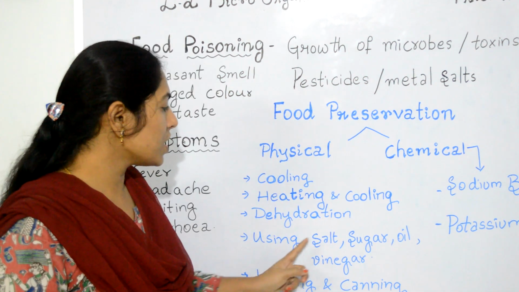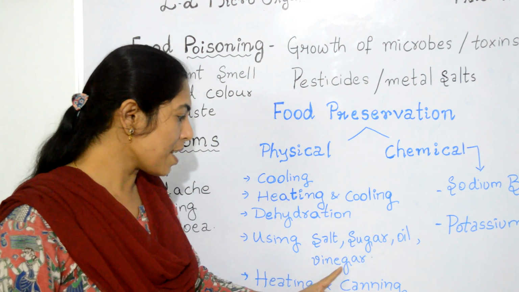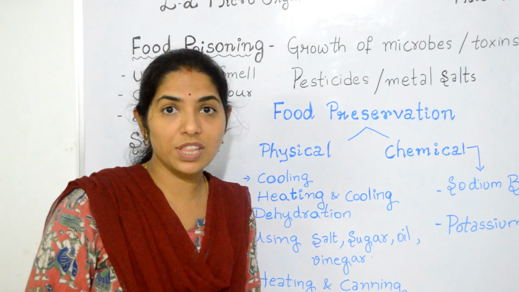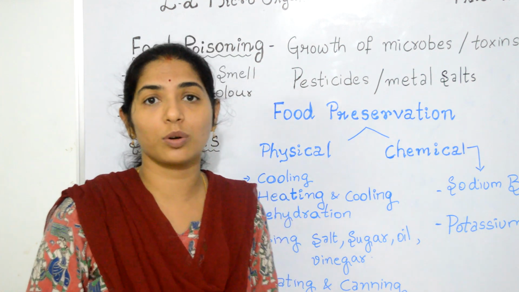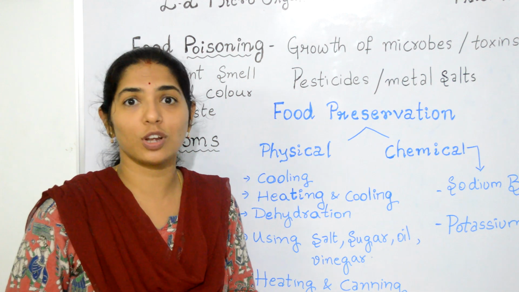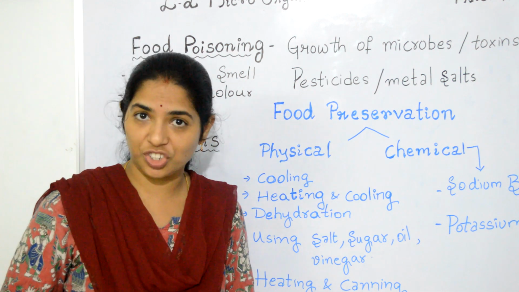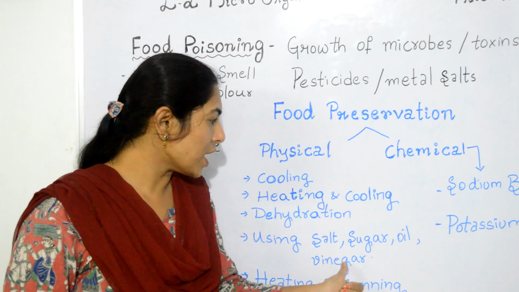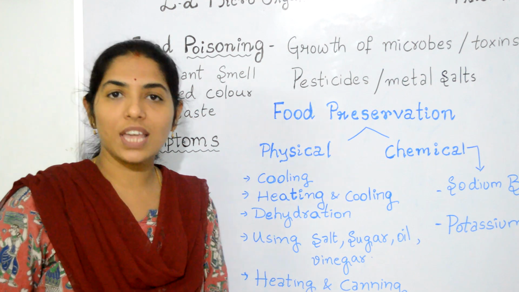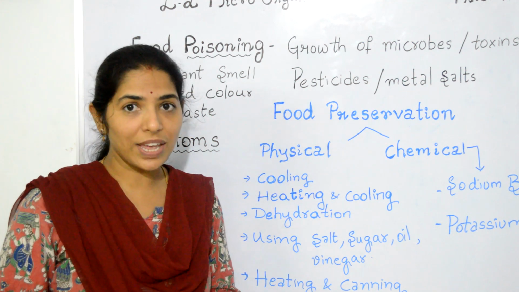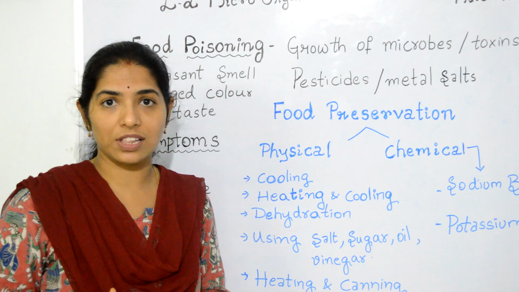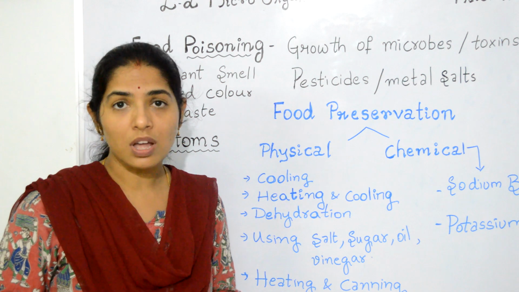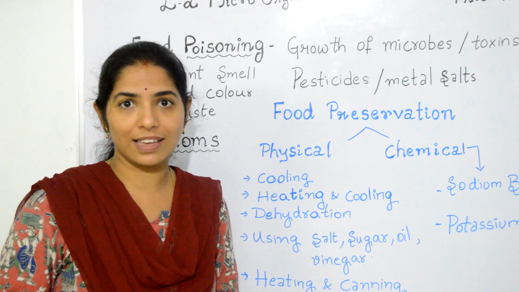The next one is using salt, sugar, oil and vinegar. Using salt and sugar at almost 68% concentration generally retards the growth of bacteria. This high concentration of sugar and salt absorbs the moisture that is present and inhibits the growth of bacteria. The other one is oil and vinegar. These act like a barrier between the food and the microorganisms and do not support their growth in the food. This is how food is preserved, especially pickles.